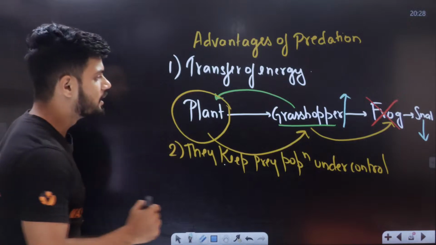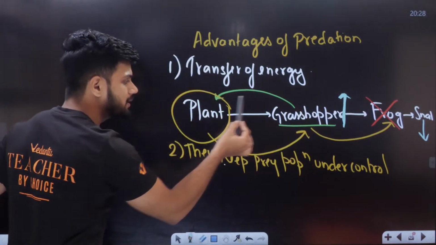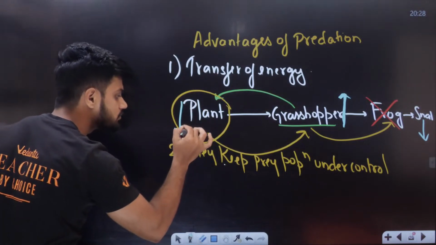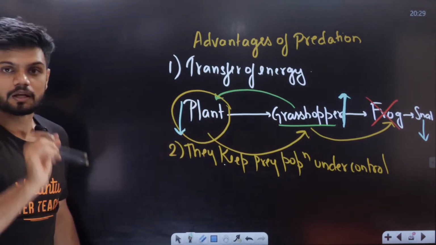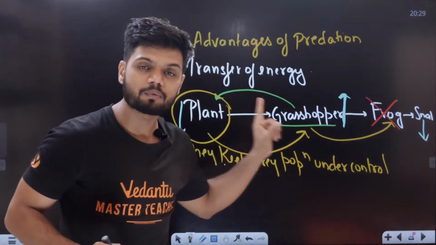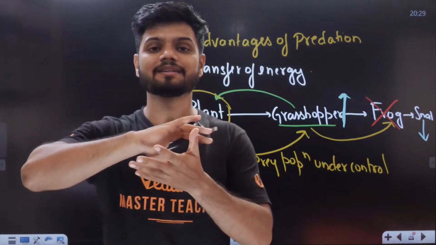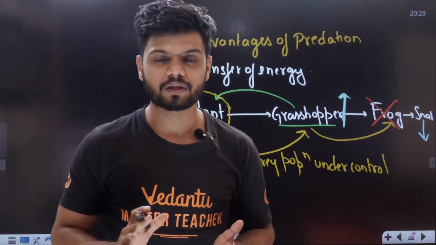Now students, tell me, if the grasshopper population is increasing, more grasshoppers, fewer plants. Just because one animal is missing from a food chain, can I tell there would be an entire imbalance in the ecology?